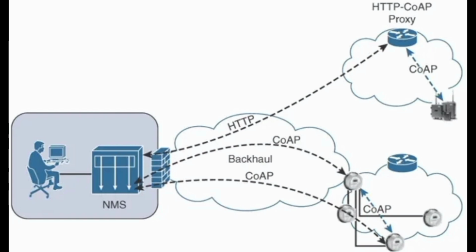But CoAP devices don't understand HTTP, so we use a proxy, which is a middle translator called the HTTP-CoAP proxy. This proxy converts the HTTP message into a CoAP message which travels over the backhaul network, and that's the connection between the internet and IoT devices, and then it reaches the small devices like the sensors and the actuators.